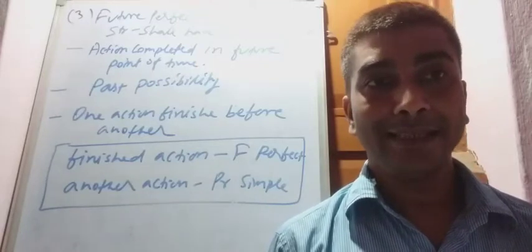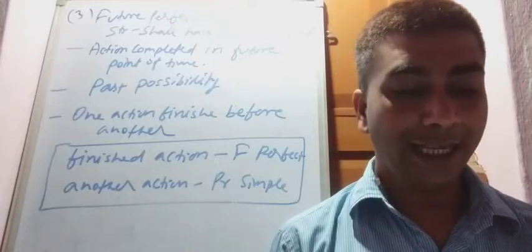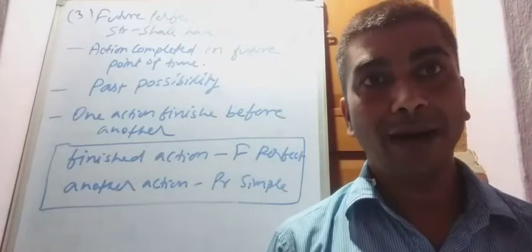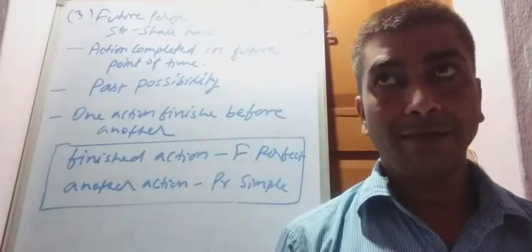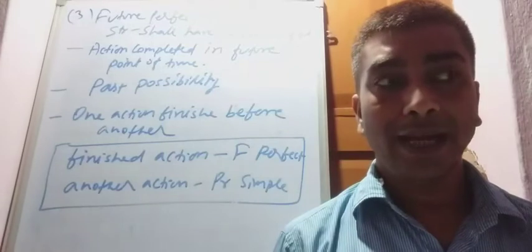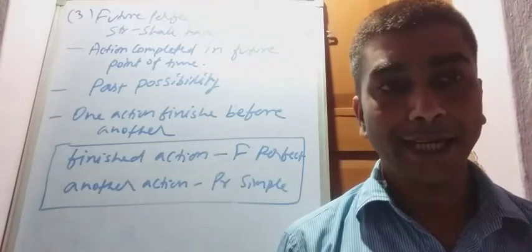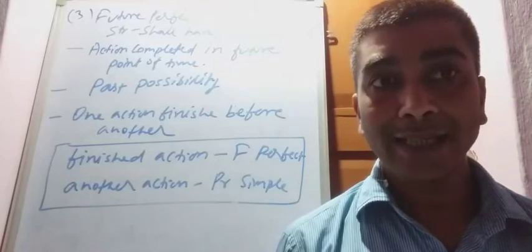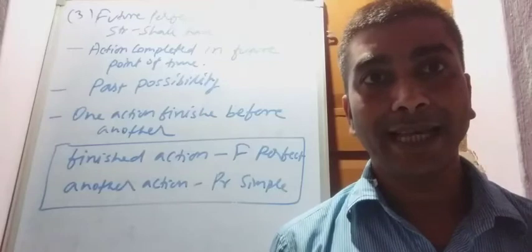Before that, they will have returned home. Action finished by that time. They will have returned home by Monday. So at any definite time in the future, if any work is completed, for that completed work, future perfect is used. Good.